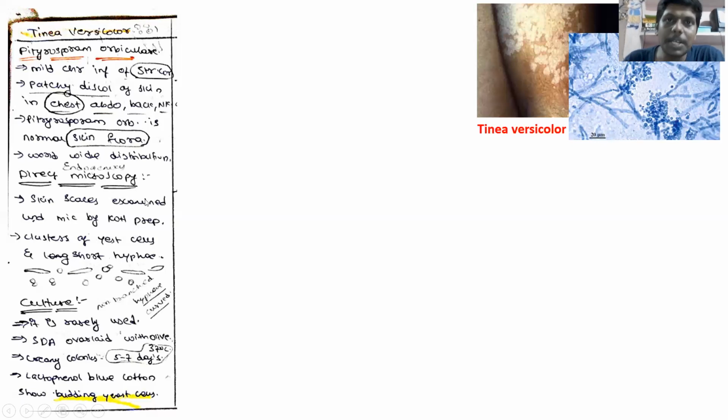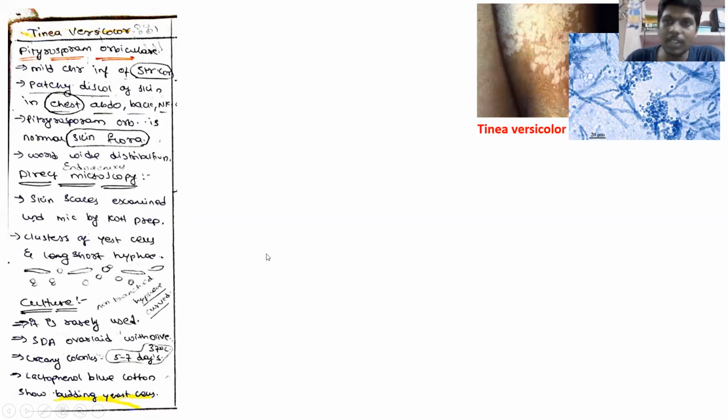How do we do laboratory diagnosis of Pityrosporum orbiculare? How are you going to identify that it is caused by Pityrosporum orbiculare? We can do that by direct microscopy. First we take a scraping of the skin and go for KOH preparation. Under KOH, you will see yeast cells and short non-septate hyphae, which indicates Pityrosporum orbiculare fungal infection.